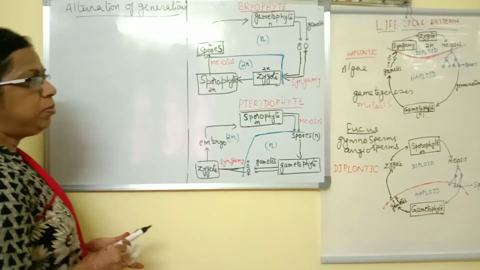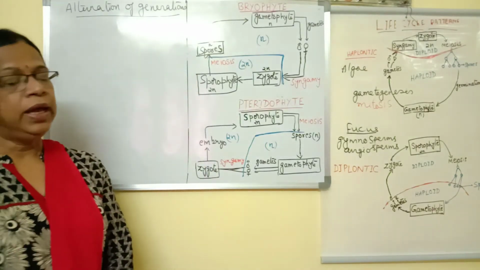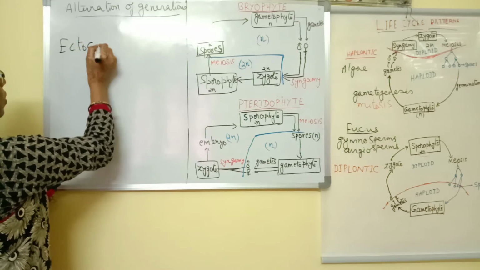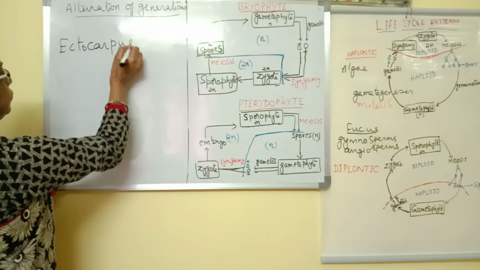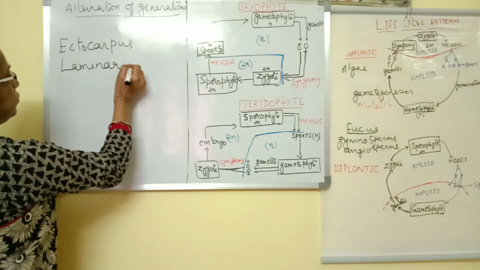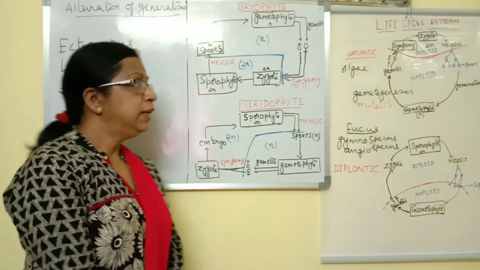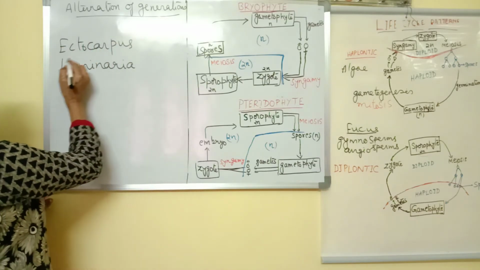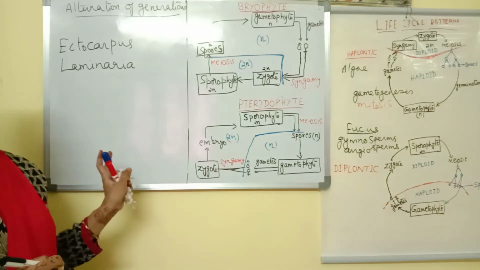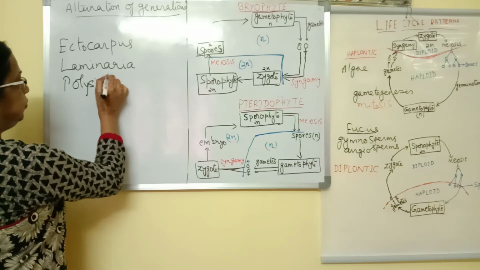Normally algae show a haplontic life cycle. But some algae, for example Ectocarpus and Laminaria, these two belong to the brown algae, and Polysiphonia.